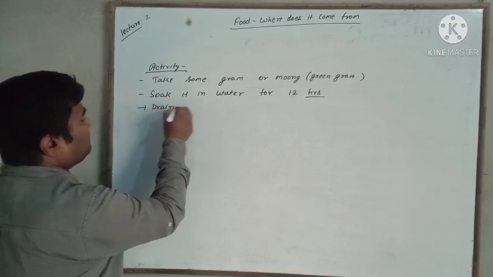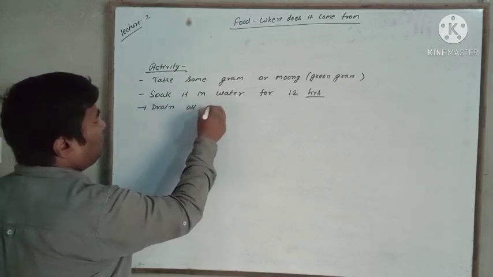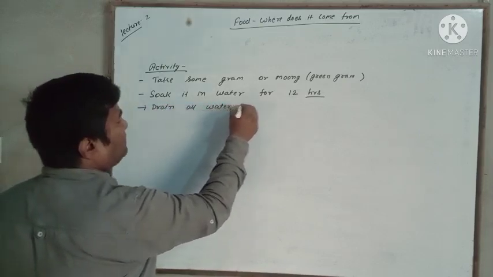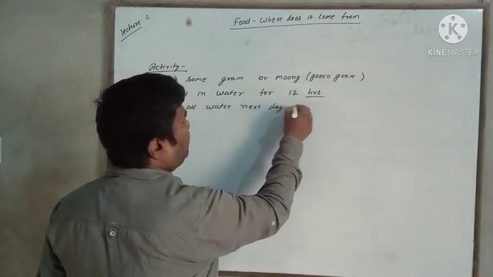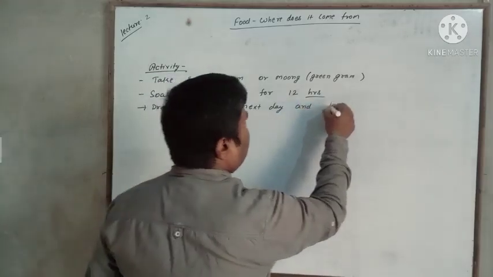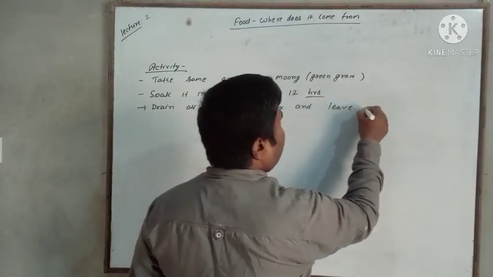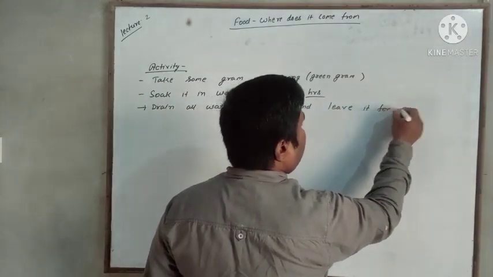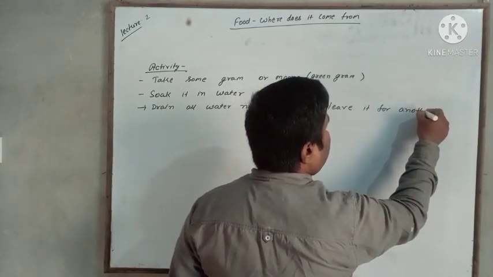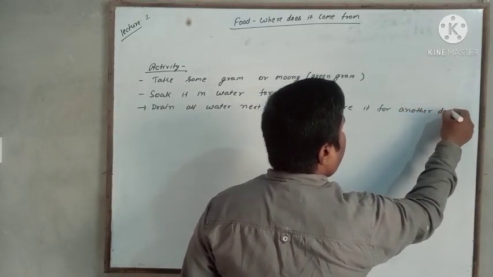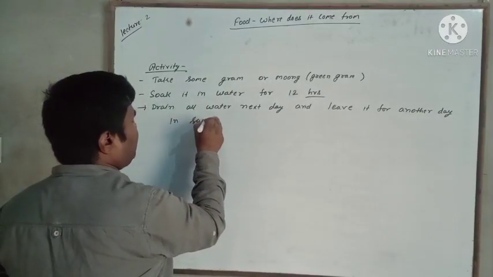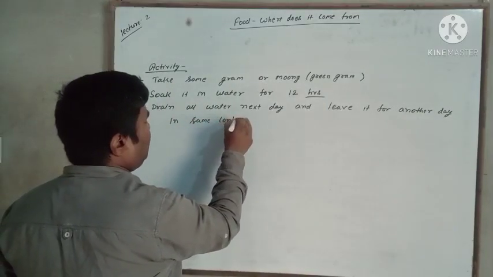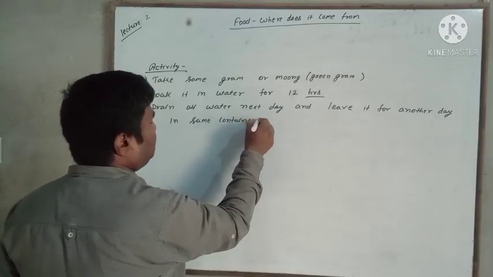Drain all water next day and leave it for another day in the same container.